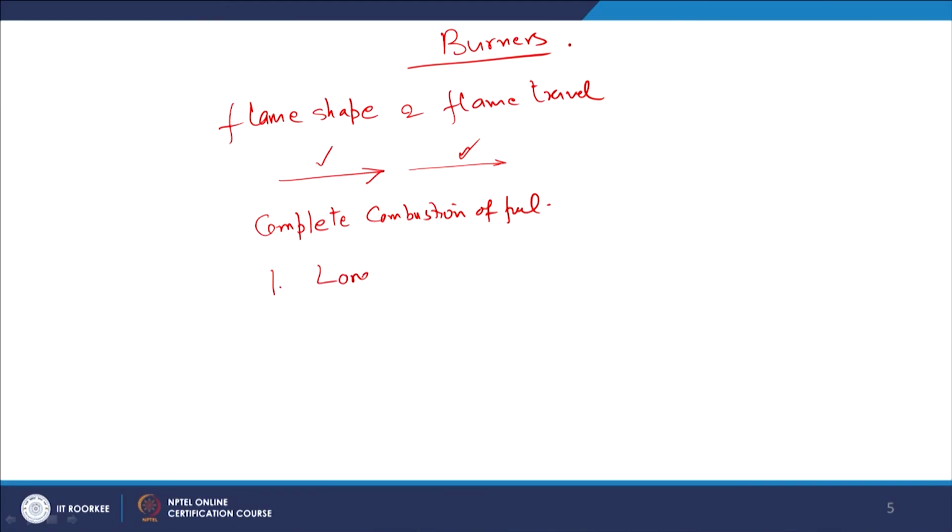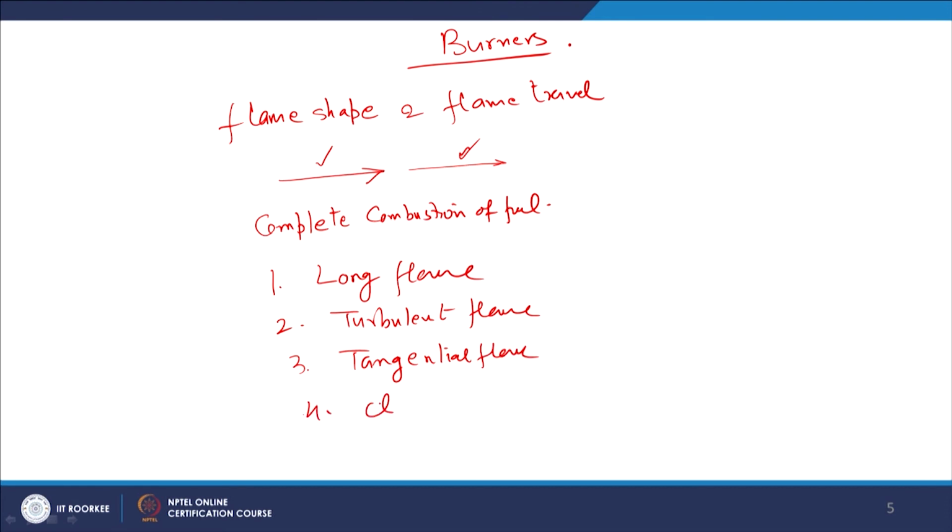Now, there is a classification of burners. There is a long flame burner, there is a turbulent flame burner, tangential flame, and the last one is cyclone flame.